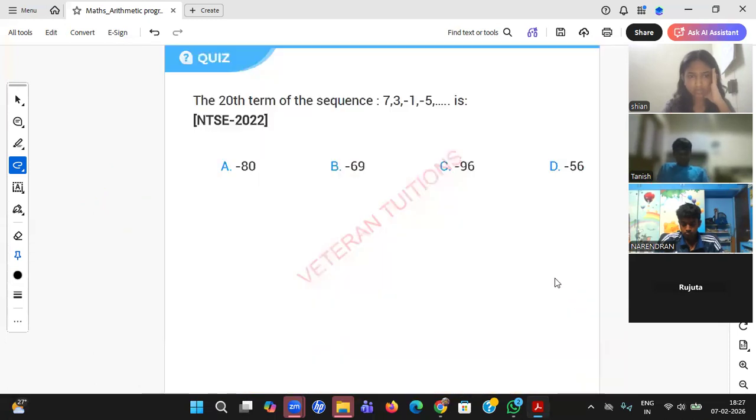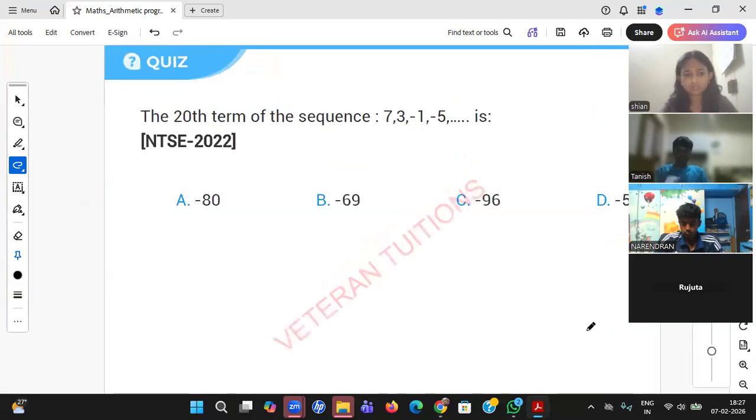Okay. So the 20th term of the sequence, do it straight. Obviously he's asking A20. What will be the value at the 20th position? A20 he's asking, beta. Everybody should give an answer. I have 9 students with me now.